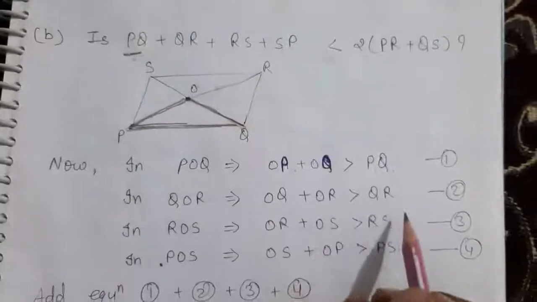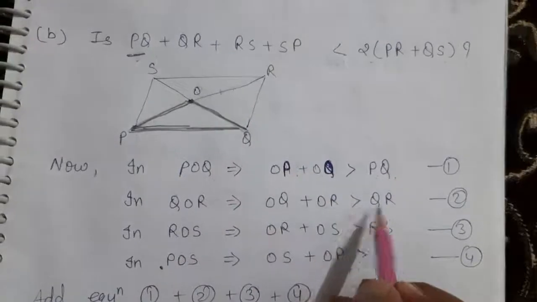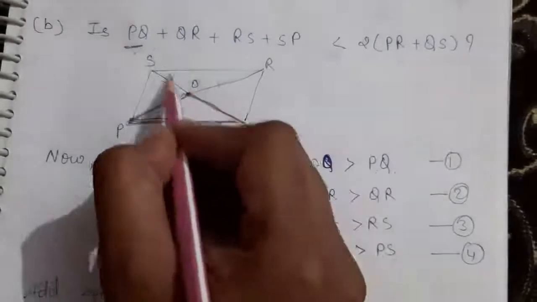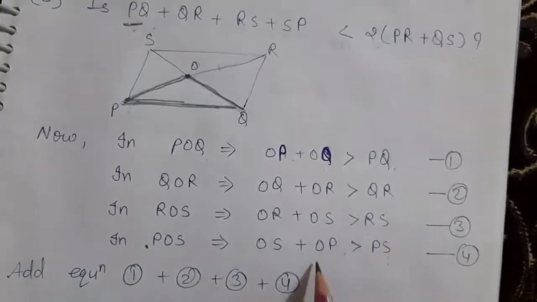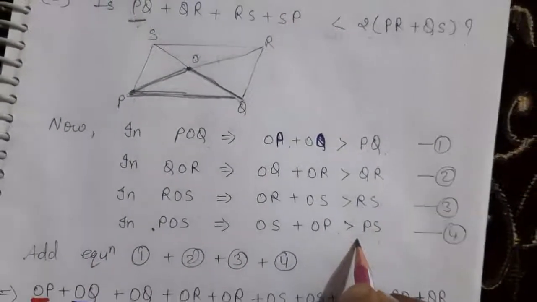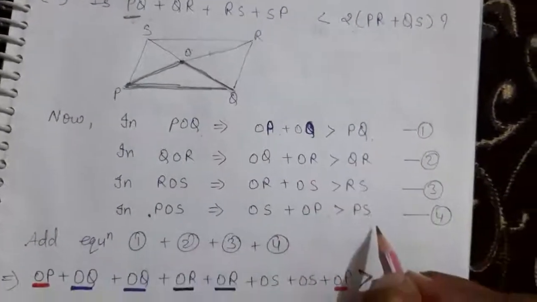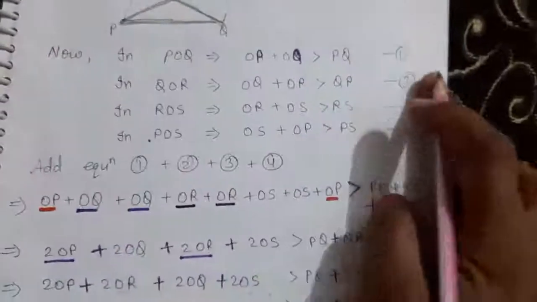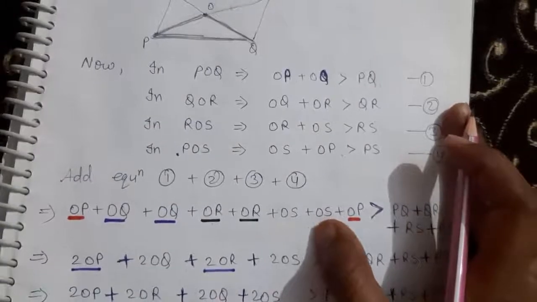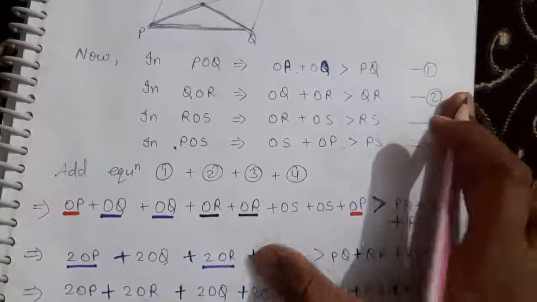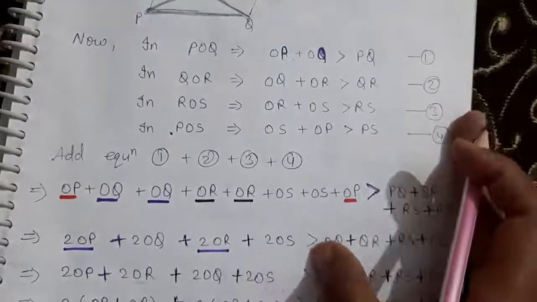Now you have to write. For QR also we will do the same: the sum of the other two sides will be greater than the third side. For ROS also we will do the same pattern. The other two sides will be greater than the third side, and the same pattern for SP or PS. Now add them, equation 1 and equation 2. After adding, you can see here every side is coming twice, each and every side, so you have to add them, then it becomes 2OP, 2OQ, 2OR and 2OS.